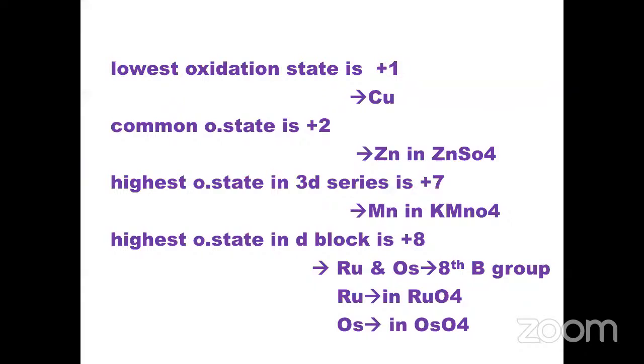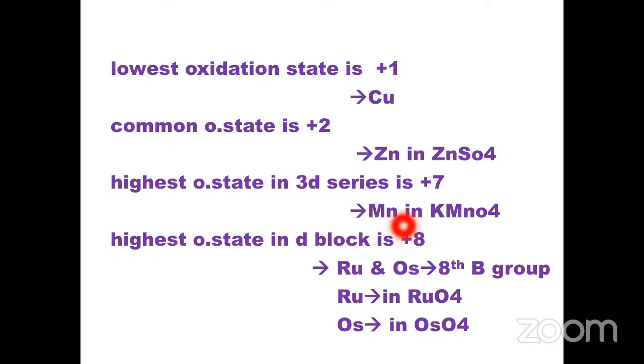Then the lowest oxidation state is exhibited by copper, that is +1. It is a stable oxidation state. Then the common oxidation state is +2, exhibited by zinc. It's a stable oxidation state, exhibited by zinc in ZnSO4. The highest oxidation state in the 3d series is +7, exhibited by manganese in KMnO4.